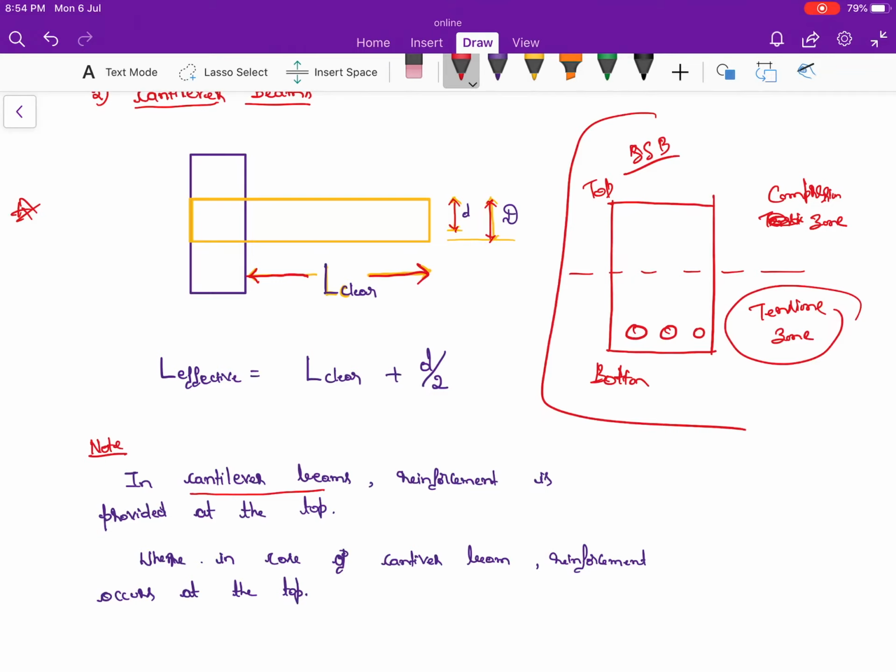But in case of a cantilever beam, what happens? We are going to provide the reinforcement at the top. This is the reinforcement.